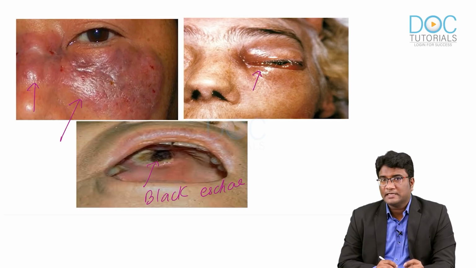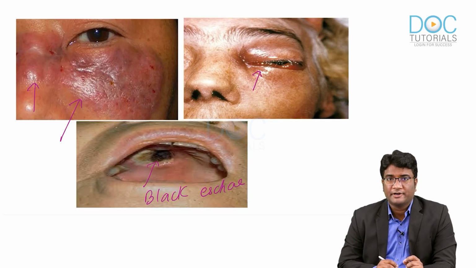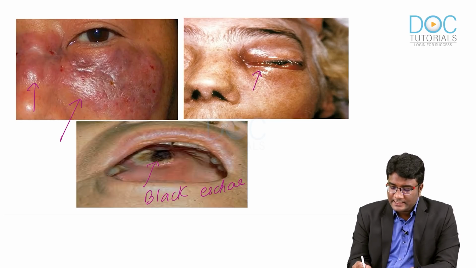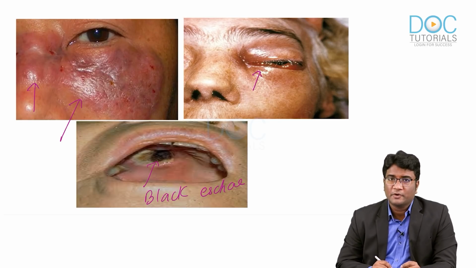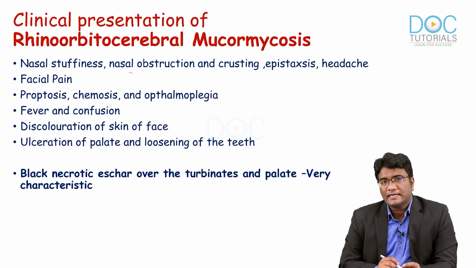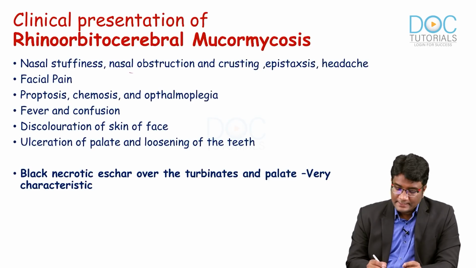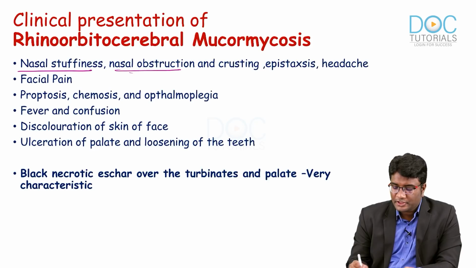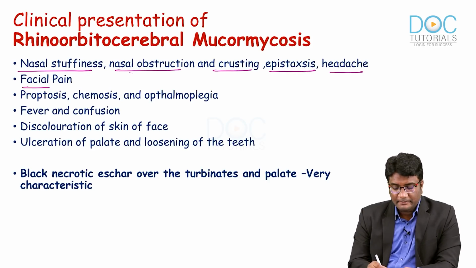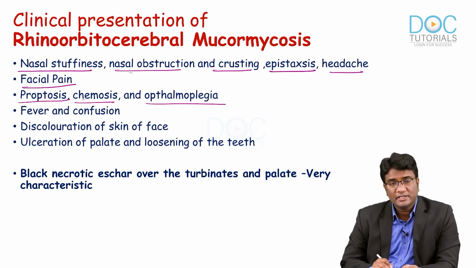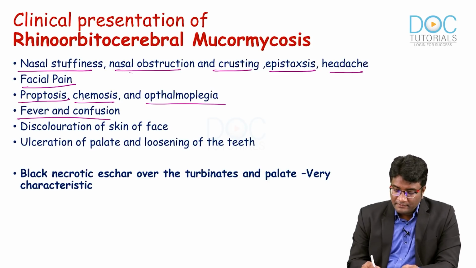So, whenever we have orbital cellulitis and sinusitis developing in an immunocompromised patient, please think of mucormycosis as an important differential. So, orbital cellulitis and sinusitis in a case of immunosuppression should prompt you to the diagnosis of mucormycosis. So, what were the important clinical features of mucormycosis? They can be nasal stuffiness, nasal obstruction and crusting that can develop, epistaxis, right, headache, facial pain over the sinuses mainly, proptosis, chemosis and ophthalmoplegia involving the orbit, fever and confusion.